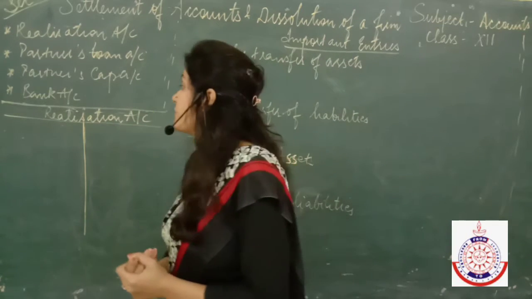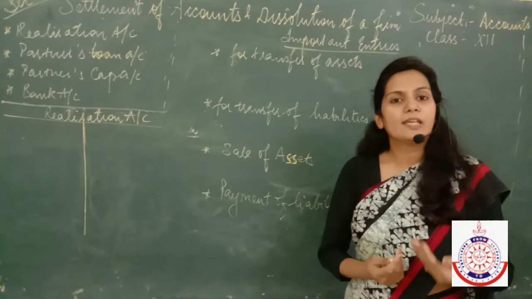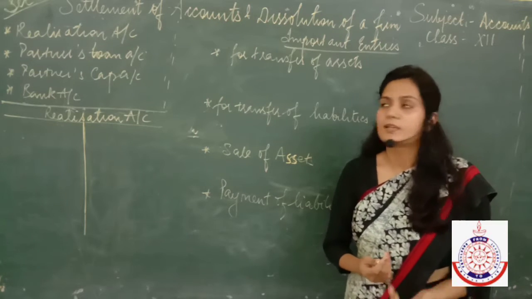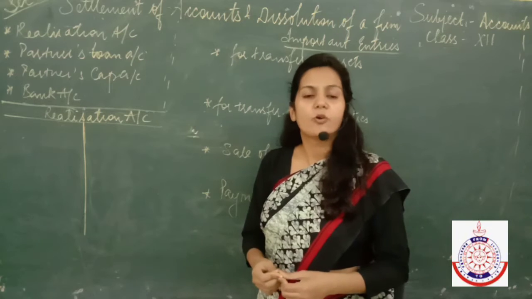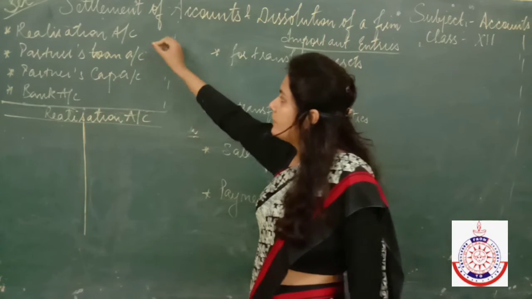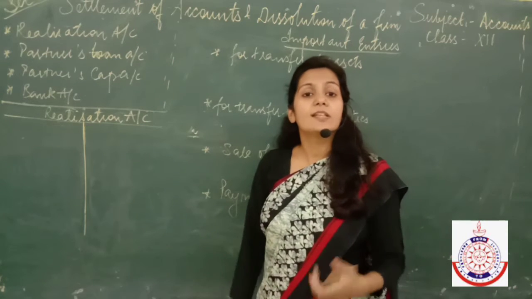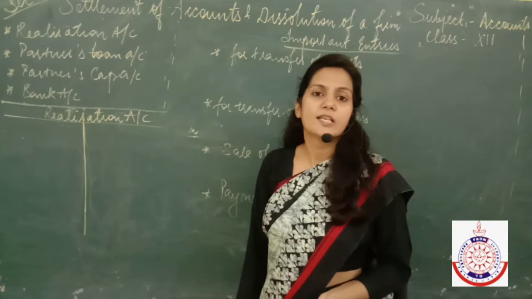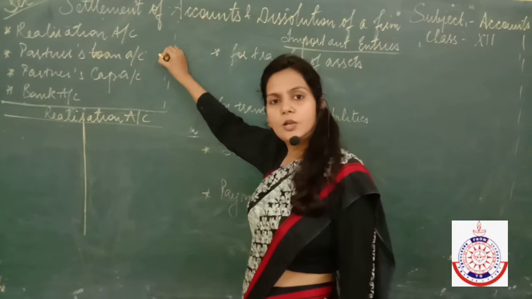And then we have to sell off our assets in the market, and out of whatever money we get, only from that money we have to make the payments. After making payments to all the outside liabilities or third parties, we make payment to the partners who have given a loan to the firm, who have lent some money to the firm. So at the second step, we have to make payment of the partners' loan.